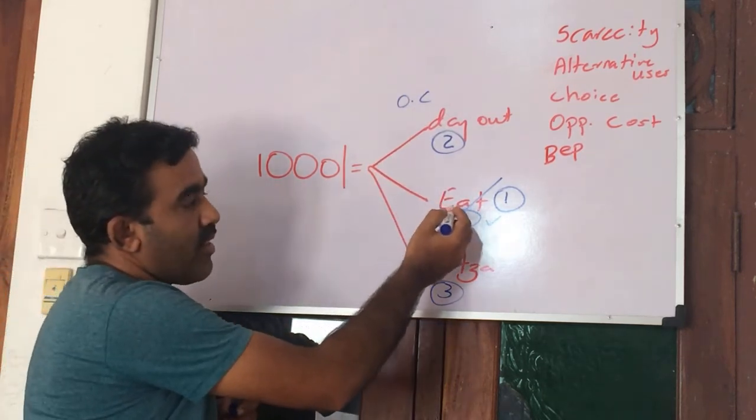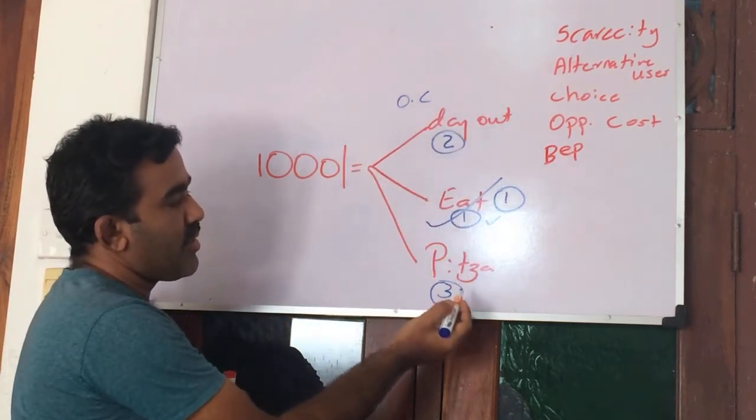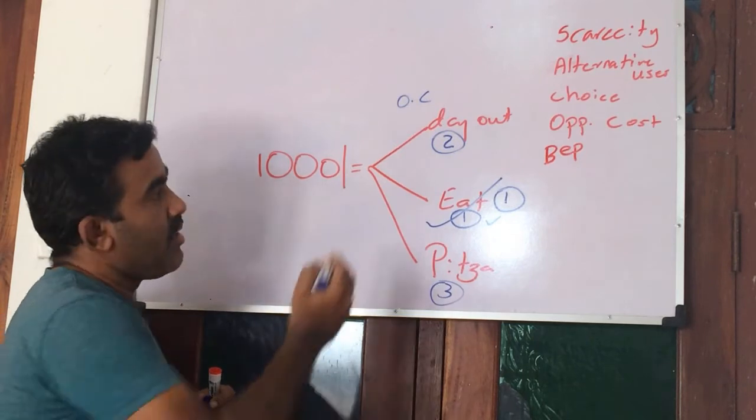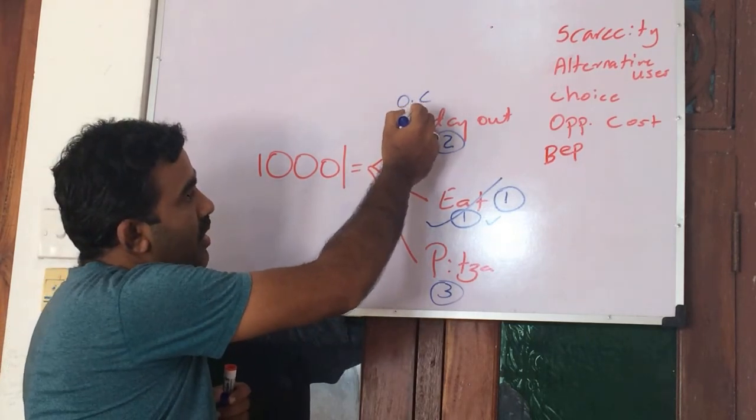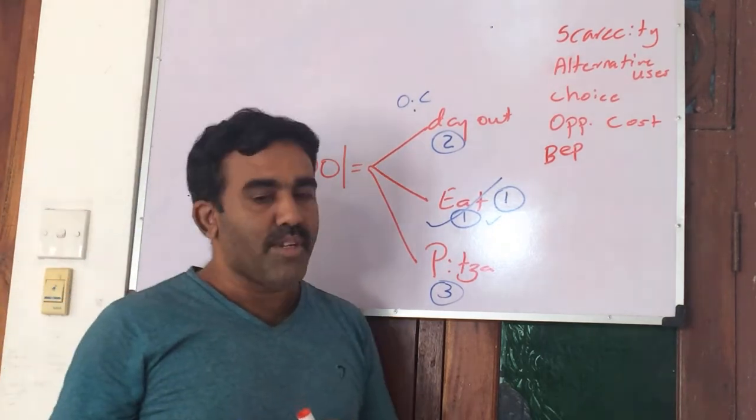Eating at McDonald's is our choice. The sacrifice is the day out, which is number 2. Number 3 is eating a pizza. So our next best is becoming the opportunity cost. Okay, we'll go for one more example.